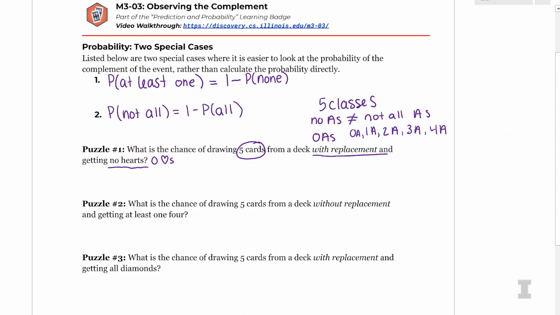And that's a really common mistake that students make: they see no hearts and think, do I have to use the special case? Well, no, because I only want to use these two if it says the words not all or at least one. So I can just calculate this directly.